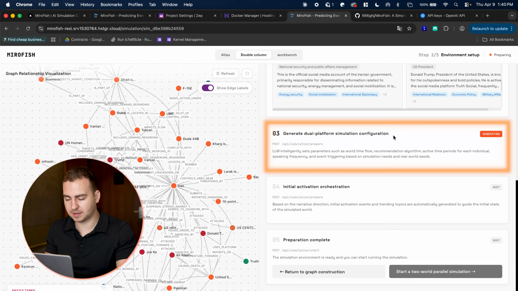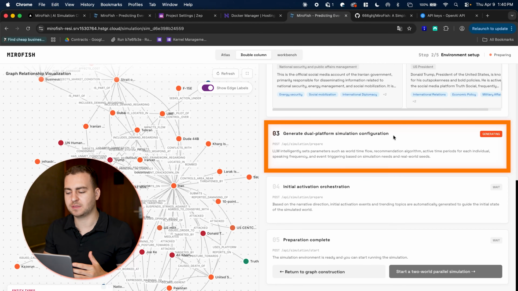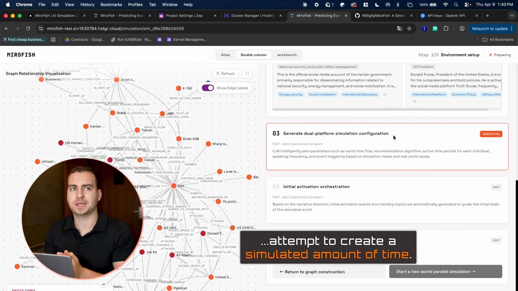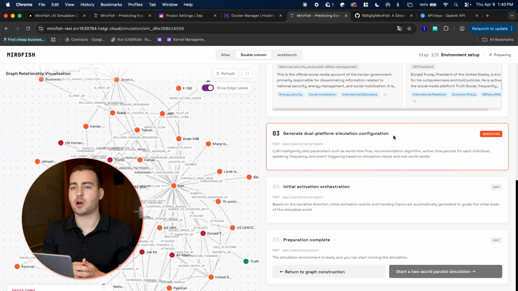Okay, so you can see it's automatically moved to this. Again, you don't need to do anything here. It will automatically step through. What it's going to do is attempt to create a simulated amount of time. So it's going to say, all right, I want to simulate 120 hours across this many rounds of communication. And the number of rounds that you run is how many times the agents kind of go into this debate dashboard and start chatting with each other.